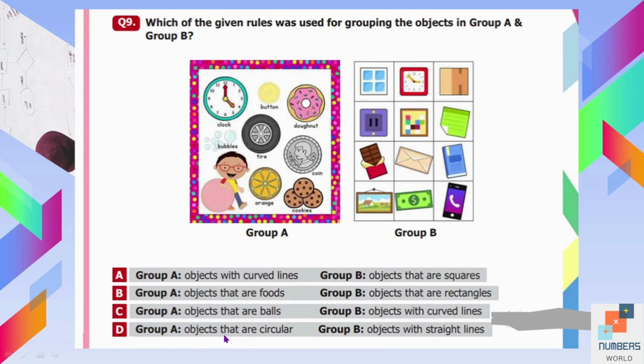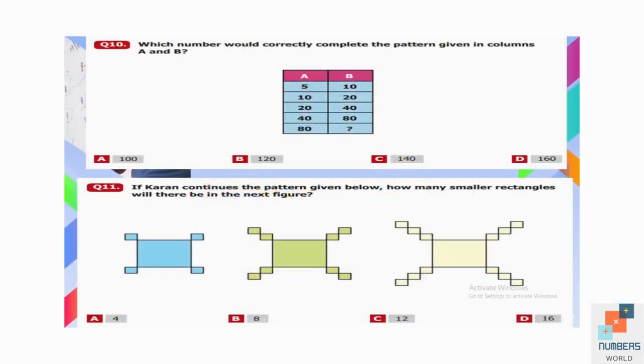Option D, group A, objects that are circular. Yes, that's true. And group B, objects with straight lines. Yes, that is also true. So D is our answer over here. Question number 10. Which number would correctly complete the pattern given in the columns A and B? If we look at the column, every next number is double of the previous number, like 5, 10, 20, 40, 80. Similarly, 10, double of 10 is 20, then double of 20 is 40, double of 40 is 80, and then double of 80 will be 160. So D will be our option.